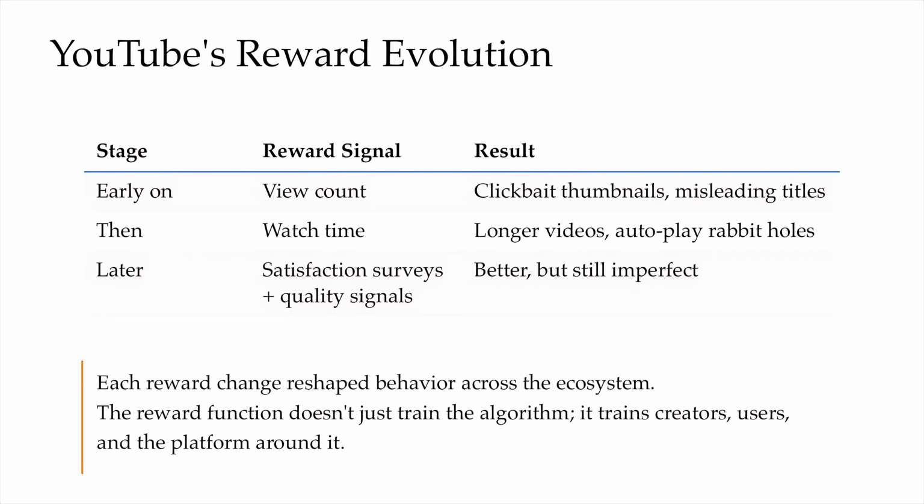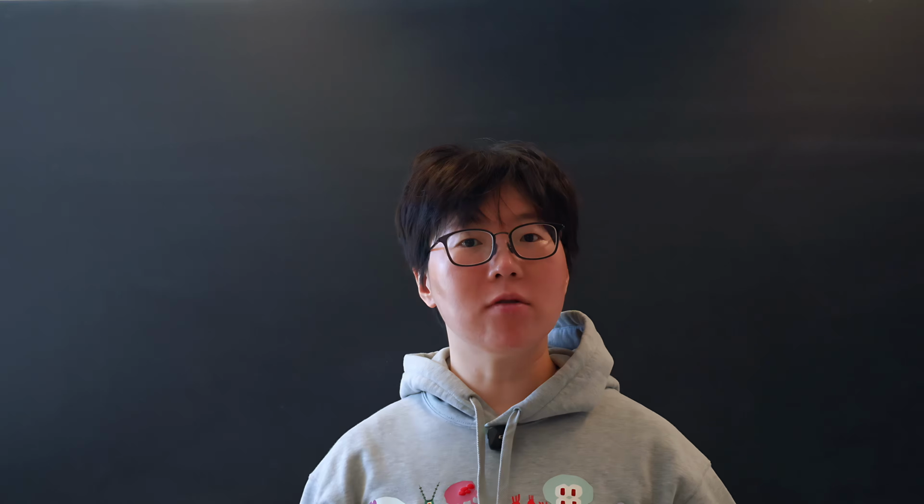And the implication goes beyond AI if we take a step back and think about it. If we think about our own usage of any of these online tools, we realize that the reward function didn't just train the algorithm, it also trained the creators, the users, and the whole ecosystem surrounding it. In fact, more generally, nowadays as AI tools and products enter more aspects of our daily life, the engineering choices that we make would have implications far beyond just those systems alone.